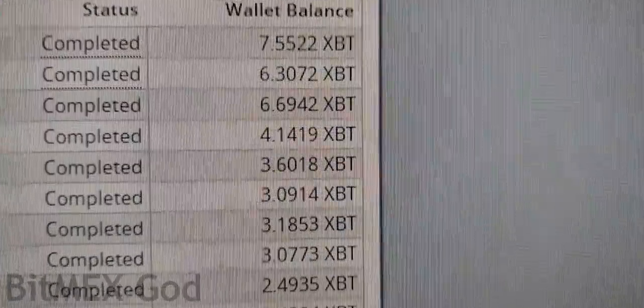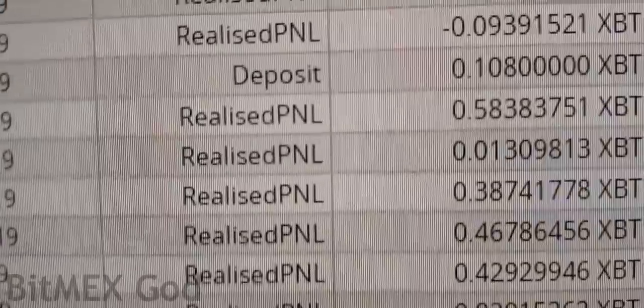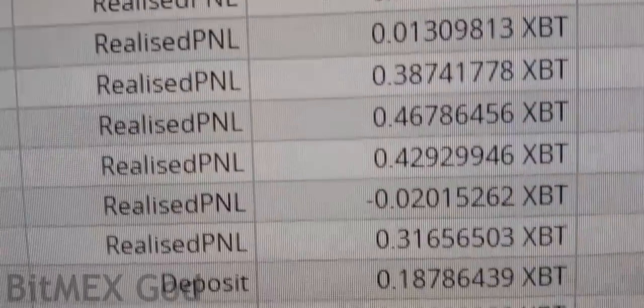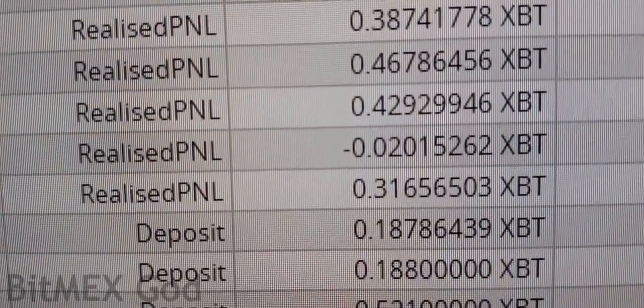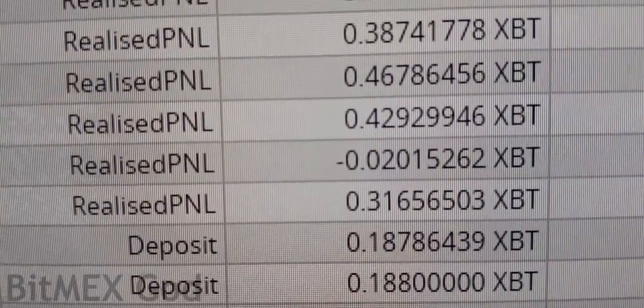7 Bitcoin. And remember, this was it. I mean, this is it. This is all our deposits. We had an extra one. It looks like we had a half Bitcoin deposit.